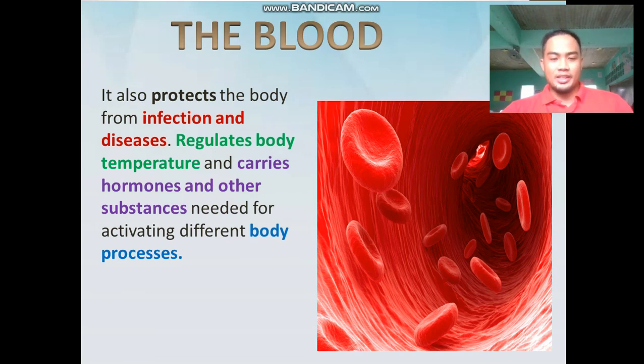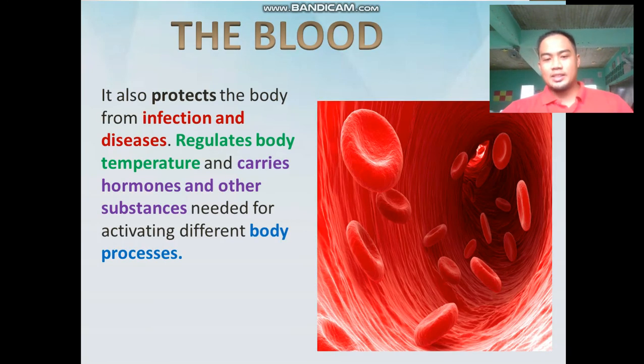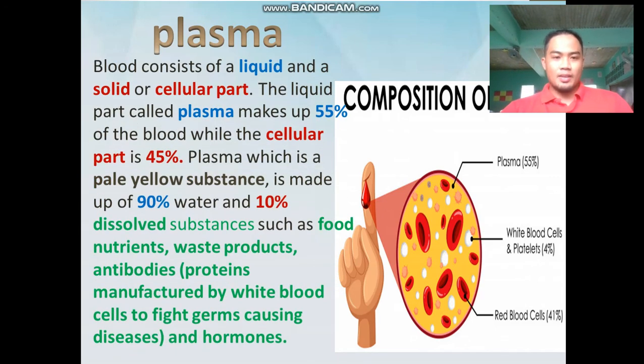And blood also protects us from infection and diseases, regulates body temperature, and carries hormones and other substances needed for activating different body processes. So ang primary gid nga source sang aton nga lawas para mabuhi ang blood. So blood consists of a liquid and a solid or cellular part. So the liquid part is called plasma, ang ato ni dugo, which is made up of 55%, while the cellular part is 45%.